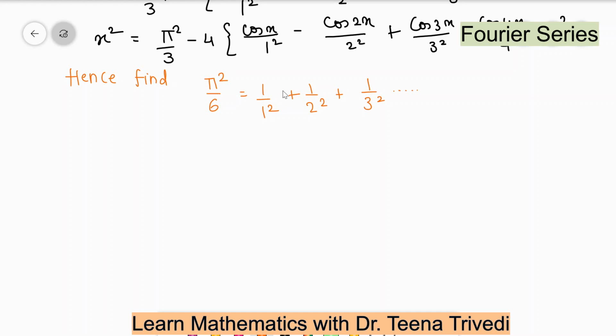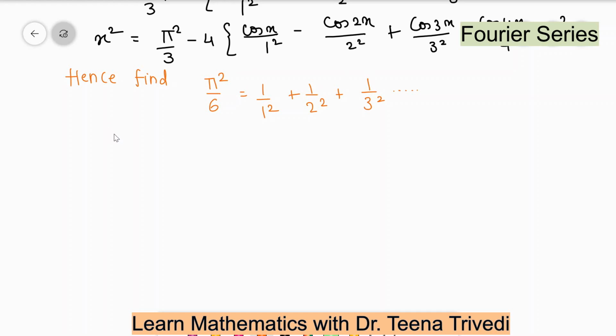But you have to see this series, there are all positive values and square is there. If I put x equal to 0, cos 0 will be 1, and it will give me an alternating positive negative series like this only.